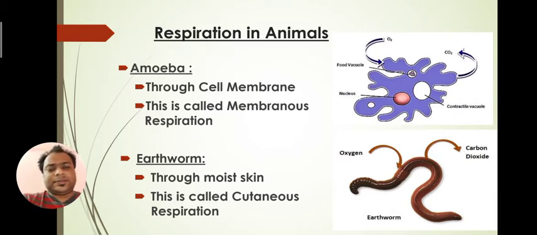So let's start with the smallest animal called amoeba. We know that amoeba is unicellular and the simplest animal. So how does it take oxygen?